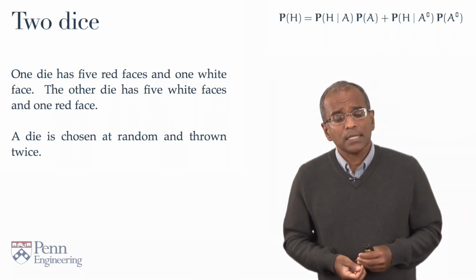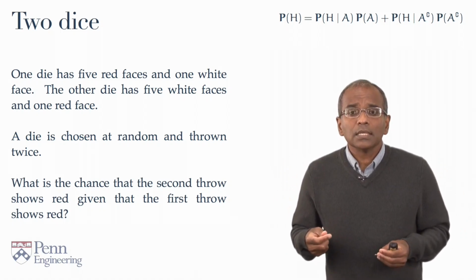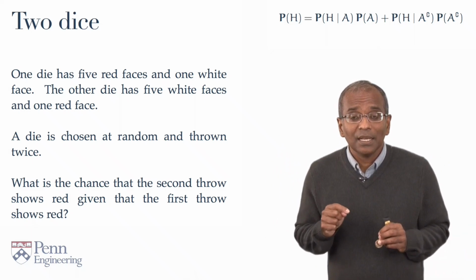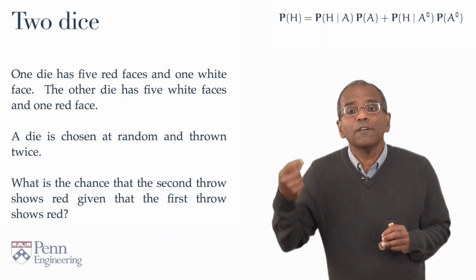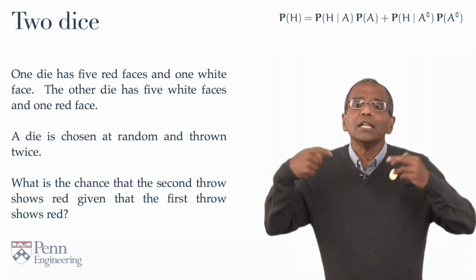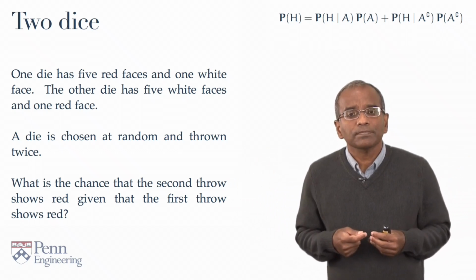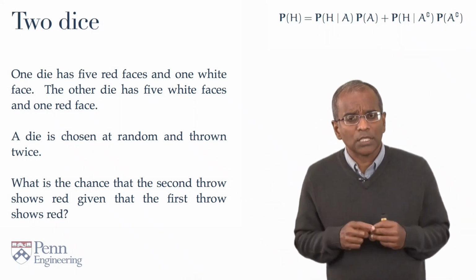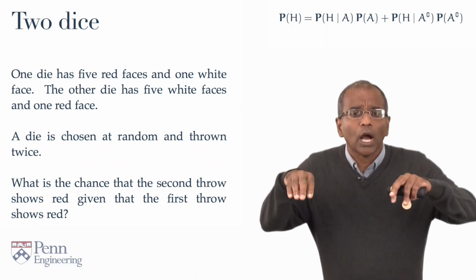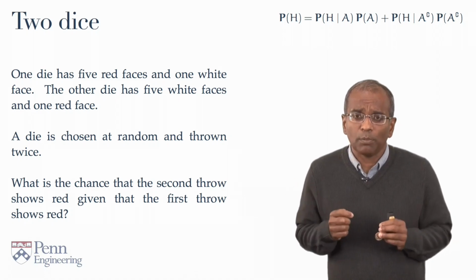The question at hand, what is the chance that for the chosen die, you're not told which it is, given that the first throw shows a red, that the second throw also shows a red face? Pause and think about this for a minute. See what your intuition tells you. Of course, we are going to put together a formal framework for an analysis of this elementary problem.